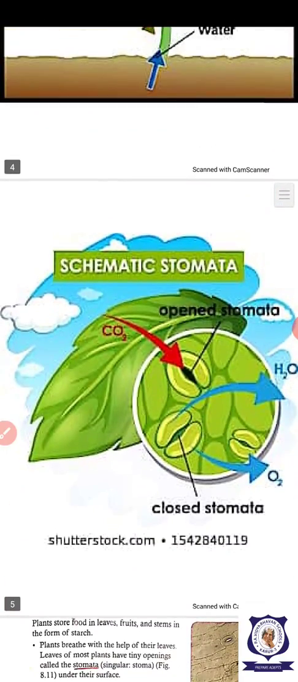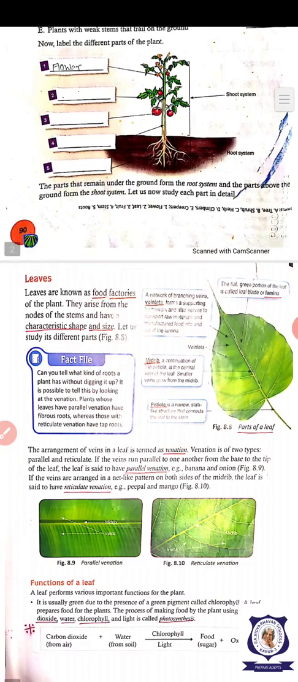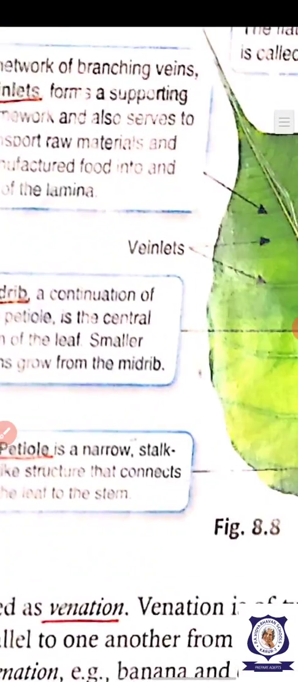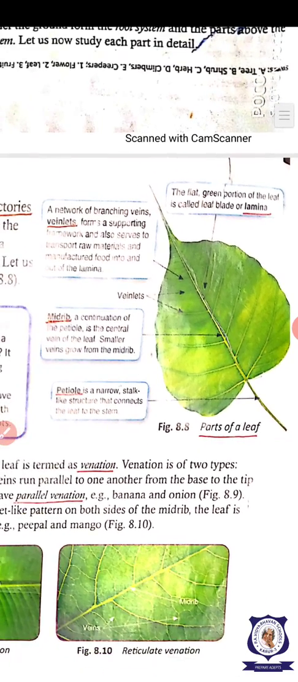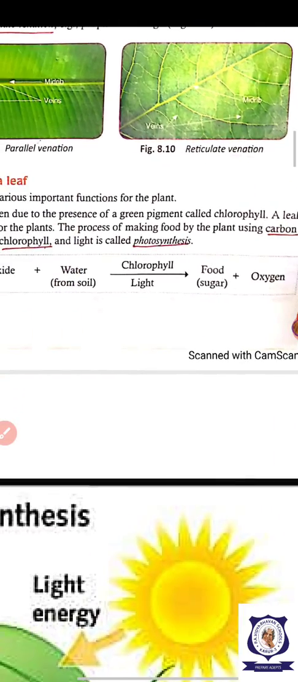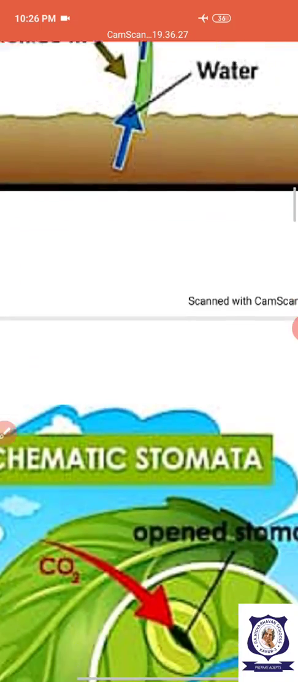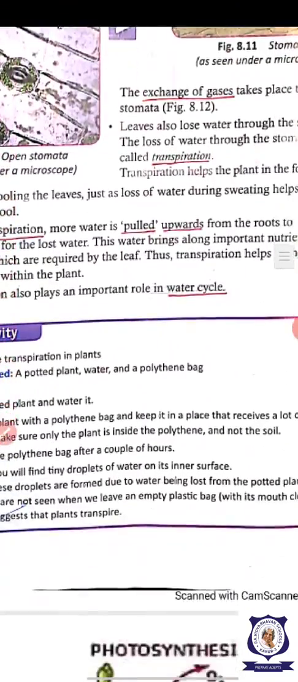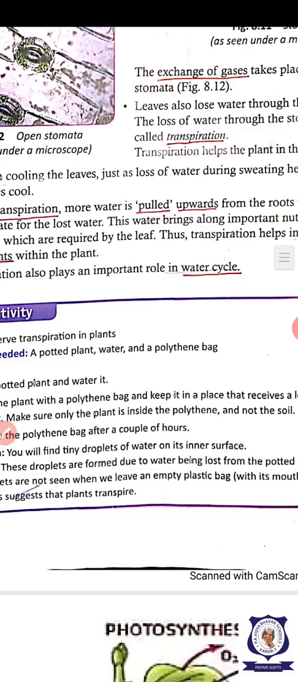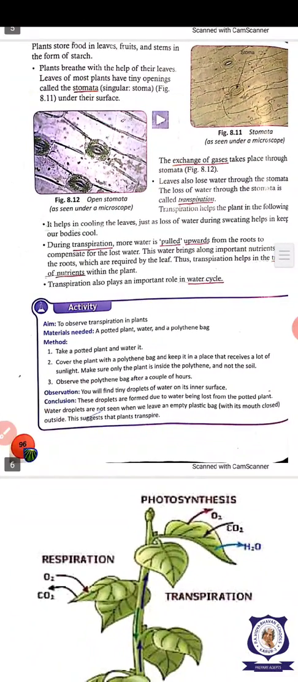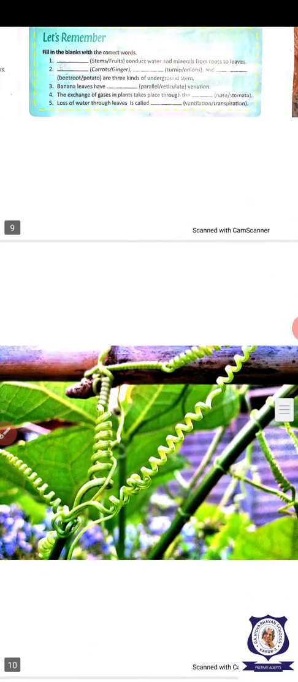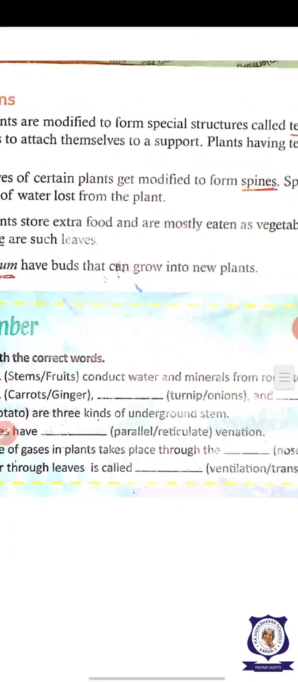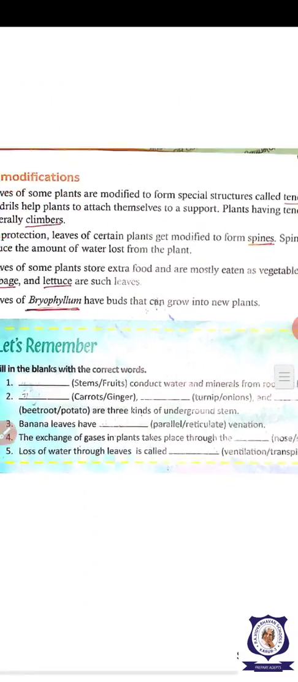Okay, now you see here the parts of the leaf. You can mark all the four important parts, two types of venation, the equation of photosynthesis and stomatal work, and you take it all down nicely in the notebook. All these points you take down nicely in the notebook and keep in mind. Okay, and now here is a 'Let's remember' section.